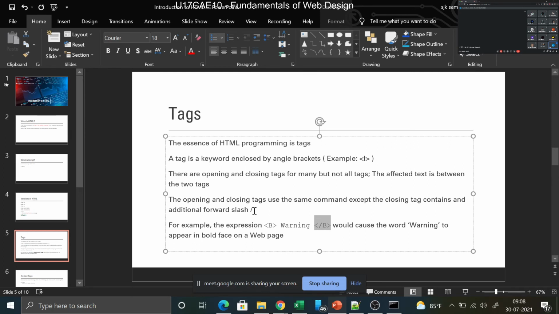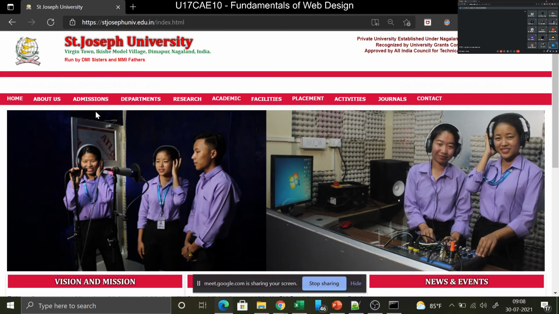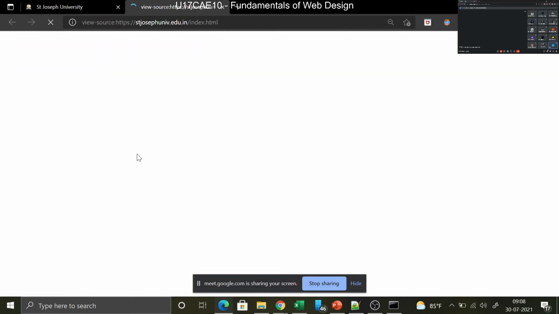So it will be looking like this. This particular tag is used to bold a particular content in a web page. Whatever web page you're seeing here, if you right click and type view page source, you can see all tags are given here.